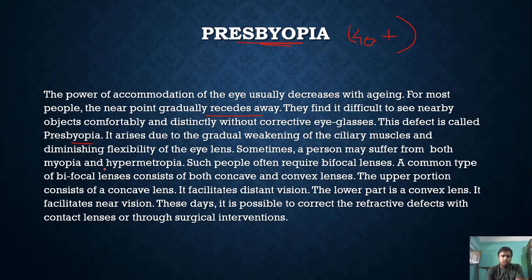Sometimes a person may suffer from both myopia and hypermetropia. Such people quite often require bifocal lenses. A common type of bifocal lens has both concave and convex lenses. The upper portion consists of a concave lens. It facilitates distant vision. The lower part is a convex lens. It facilitates near vision. These days, it is possible to correct the refractive defects with contact lenses or through surgical interventions.